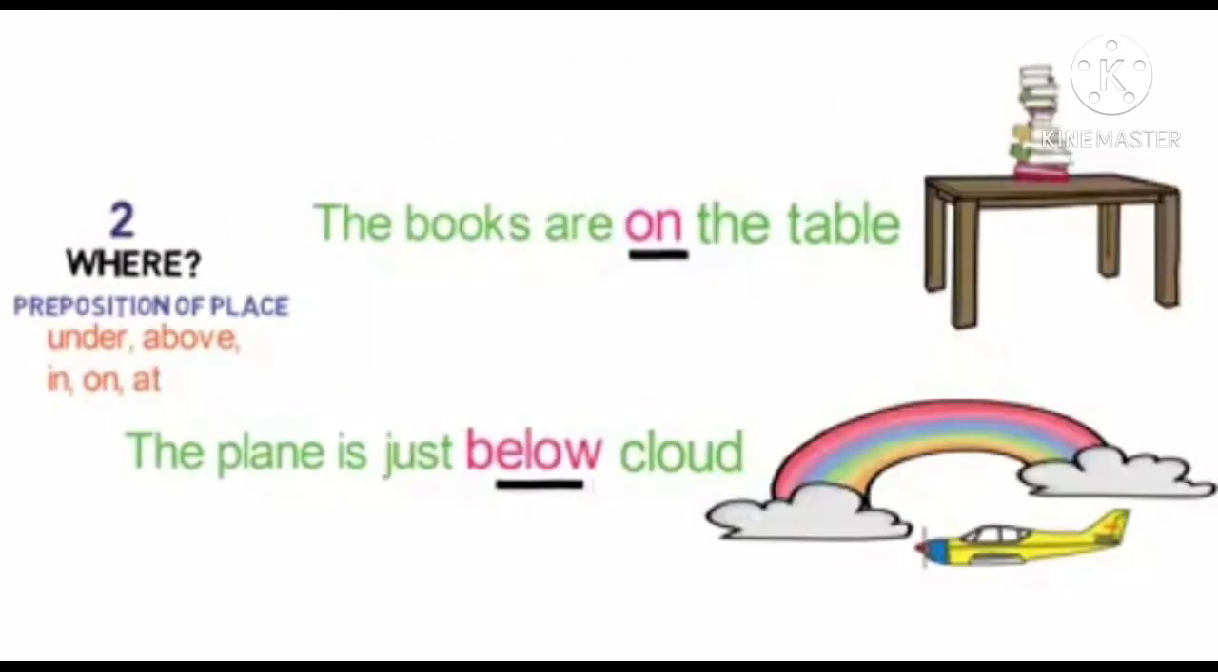The books are on the table. Now, where are the books placed? They are placed on the table. Here, on describes the link between the table and books, hence it is a preposition of place. The plane is just below the cloud. Where is the plane with respect to the cloud? It is just below. Here, below is a linking word. Remember, these prepositions provide where the thing is with respect to the other.